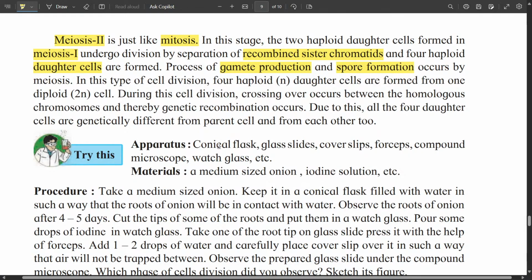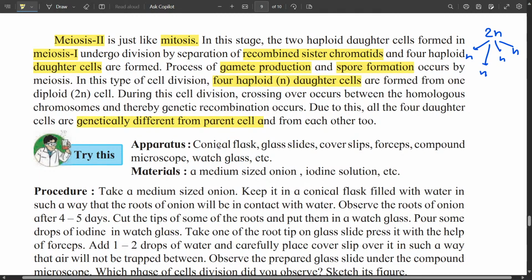In this type of cell division, four haploid daughter cells are formed from one diploid cell. So in all, we have a 2n cell, and from that 2n cell, four haploid cells are formed. And each cell is unique in its chromosomal structure. Due to this, all the four daughter cells are genetically different from the parent cell and from each other also. And that is the reason for the diversity we find in sexual reproduction.